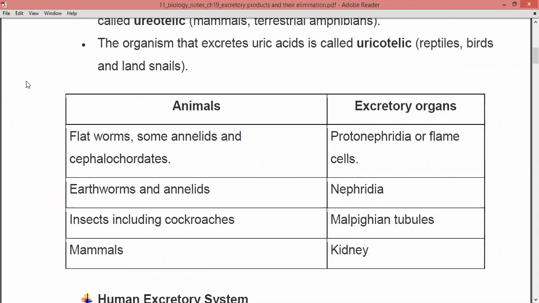Third is insects, including cockroaches. They possess Malpighian tubules as the excretory organ. The insects as well as cockroaches are uricotelic, that is they are excreting uric acid with the help of the Malpighian tubules. And the last, mammals, possess kidneys as their excretory organ, and they remove the nitrogenous waste in the form of urea. So this is about the several animals which have different types of excretory organs.